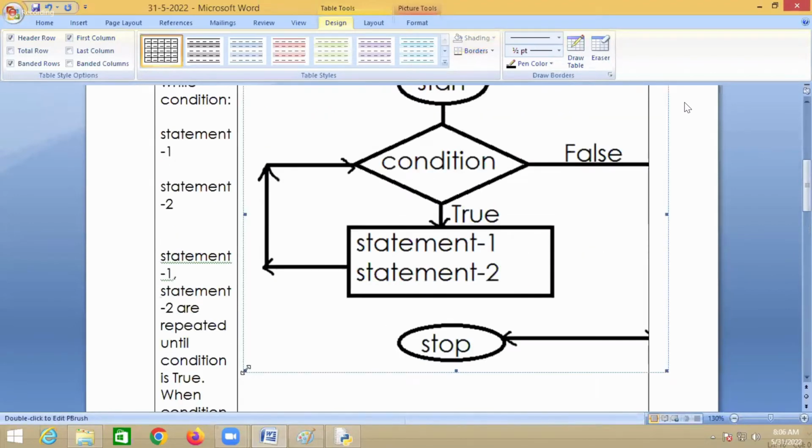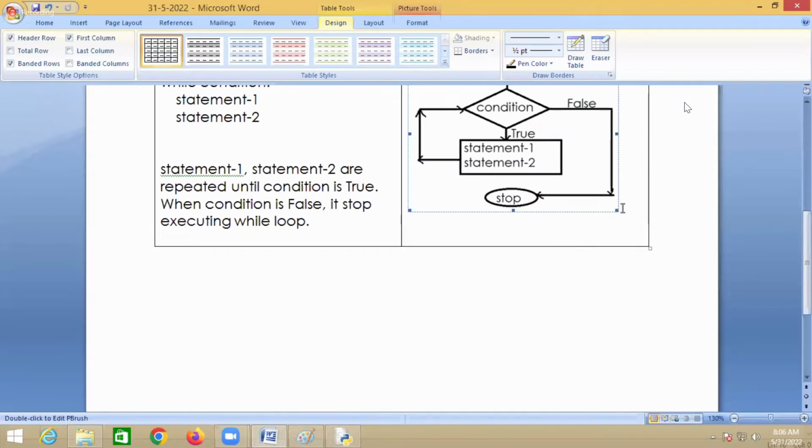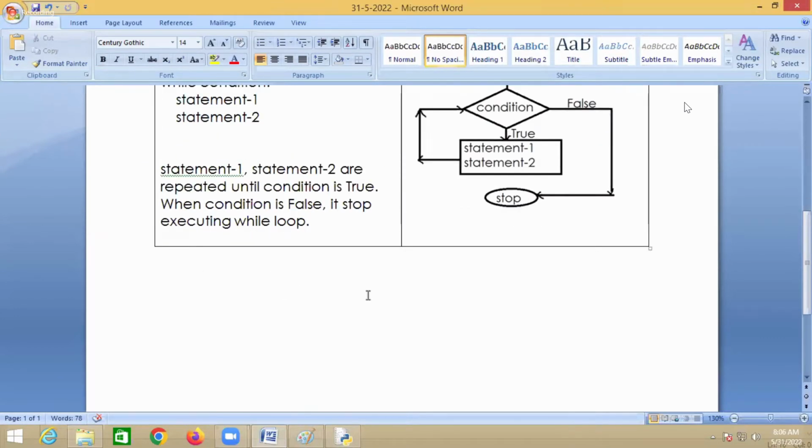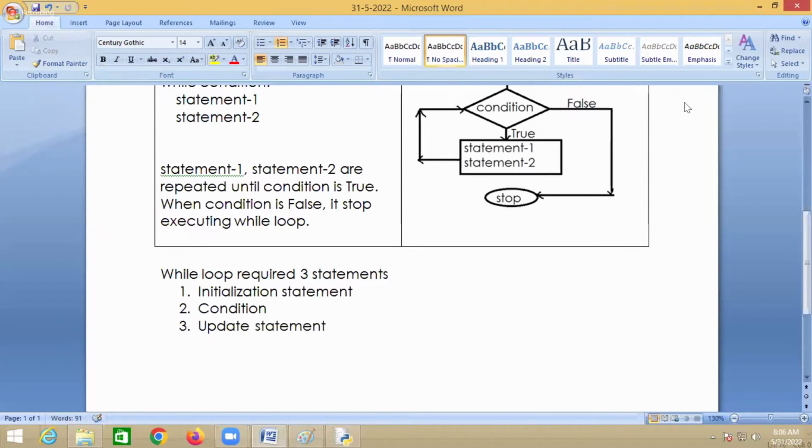But in order to work with this while loop, you require certain statements. While loop requires three statements. The first one is called the initialization statement, the second one is called the condition, and the third one is called the update statement.